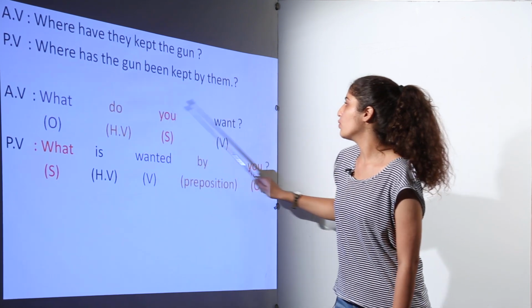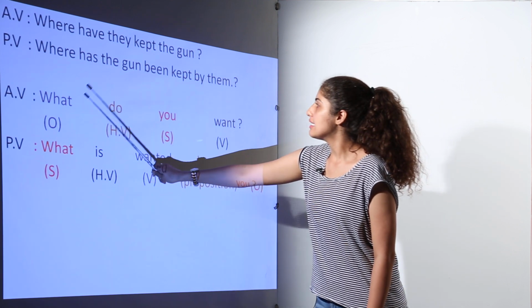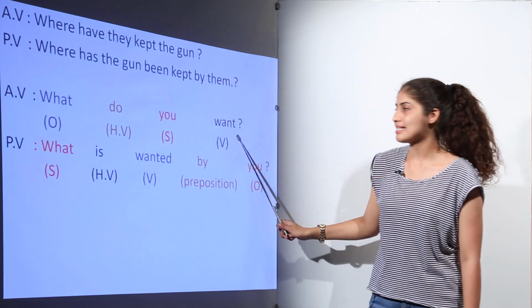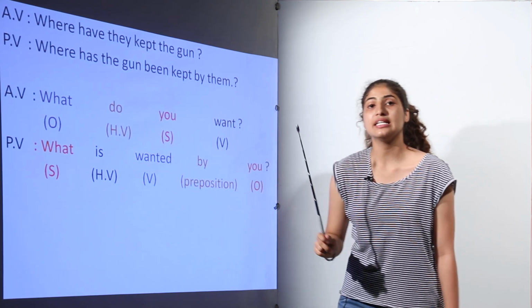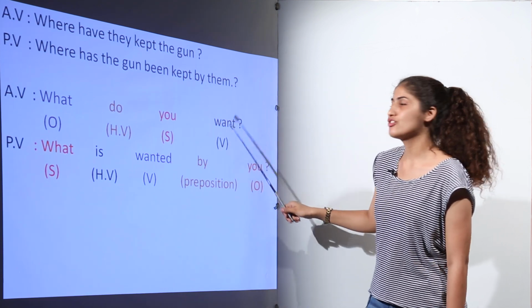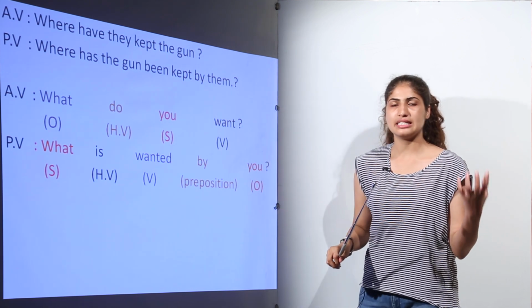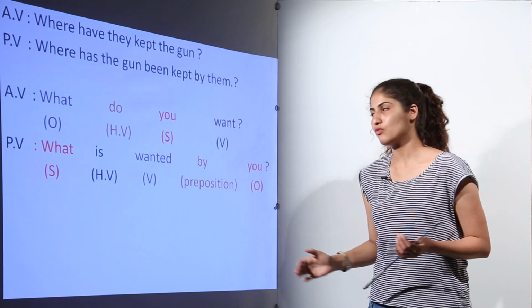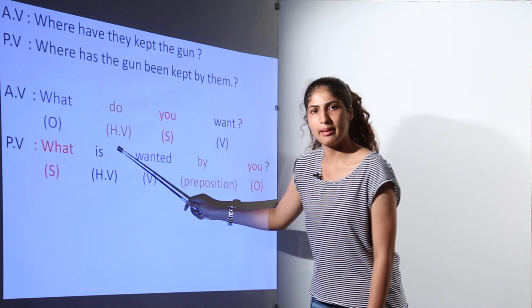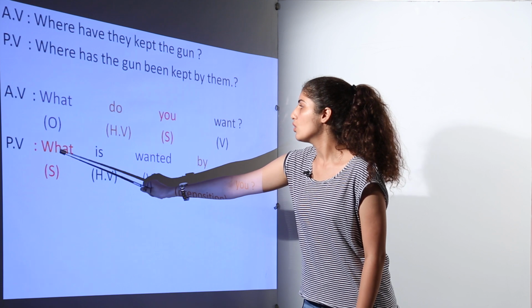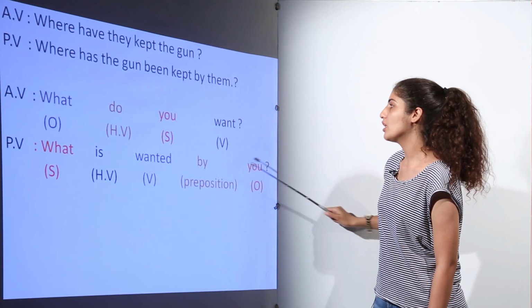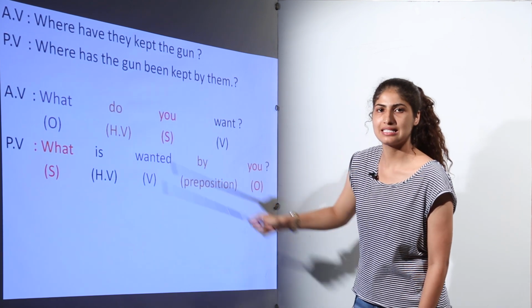Next, what do you want? See, this is basically present indefinite tense. So when we are changing the present indefinite tense into passive voice, we have to add is, am or are. So here it will be: what is wanted by you? You will remain the same here.